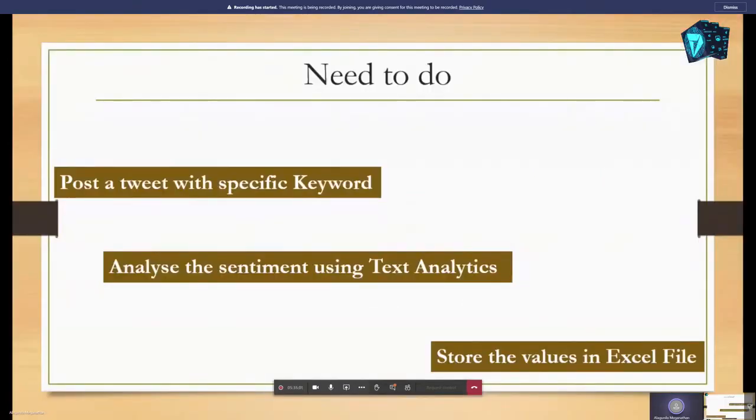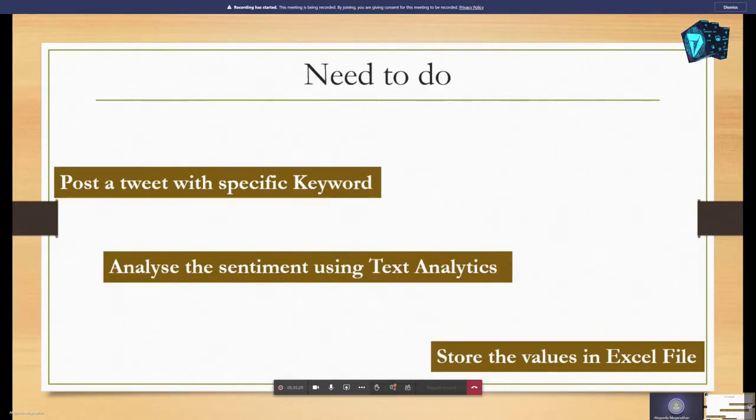Whenever we conduct some events or release some product, we need to know about our customer feedback, right? If it is less than 50, we can go through all the feedback. But if it is more than 500, we can't sit and read all the feedback, right? In that case, we use this API to solve our real-time problems.